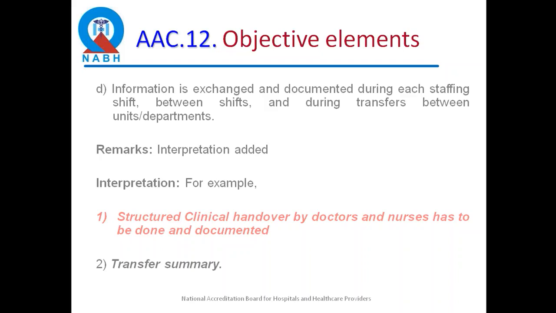And of course, it also depends on, like, if you want to see handovers, handovers are happening at multiple points. So if you take a larger sample, it would be more appropriate. Whereas a code blue may not happen that often. So you can do 2 examples or 3 examples. But handover should be checked at many places.